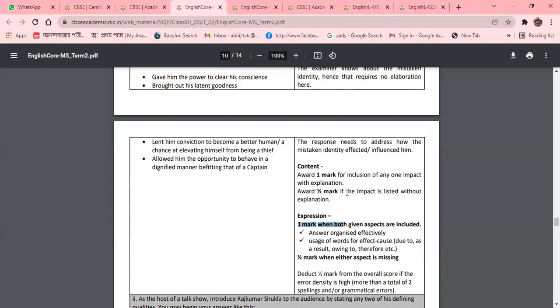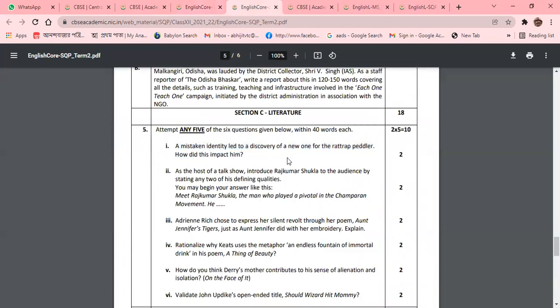Whom can we award the marks? Answer: organized effectively, usage of words, and cause and effect. So that will be the answer. That means it was a mistaken identity from Hitler's father on the rat trap peddler, leading to a discovery of a new one for the rat trap peddler. And how did this impact him? What was the mistake that Hitler's father made, and from that mistake, what has been created? The atmosphere has been created. So everything will be discussed in this manner.